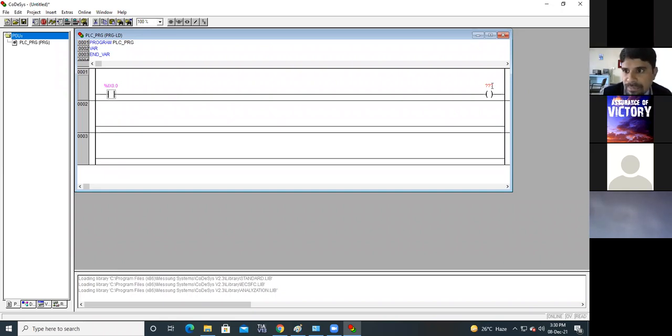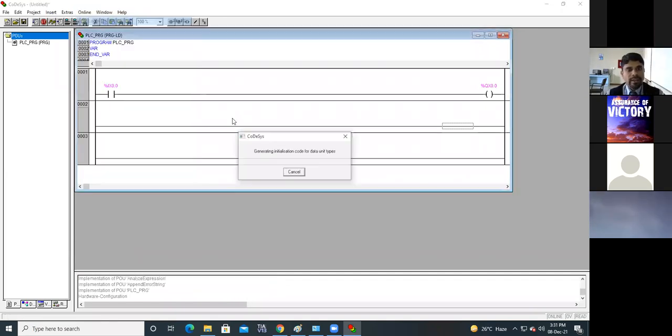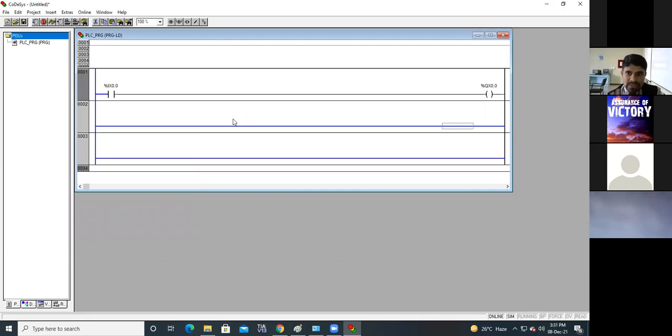Same for the output: double click there, percentage. Since this is the output instruction, use Q instead of I, then x 0.0. This is the instruction addressing in Codesys. After completing this, go to Online, then click on Login. If your program is correct, you will get a logged-in window like this.